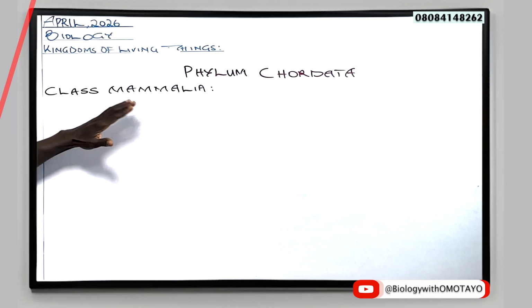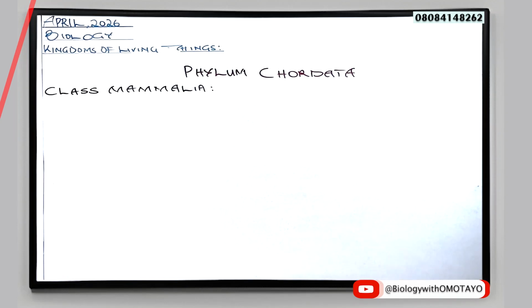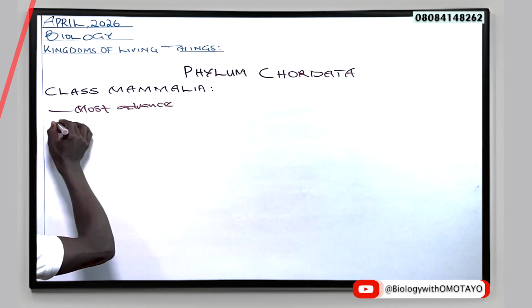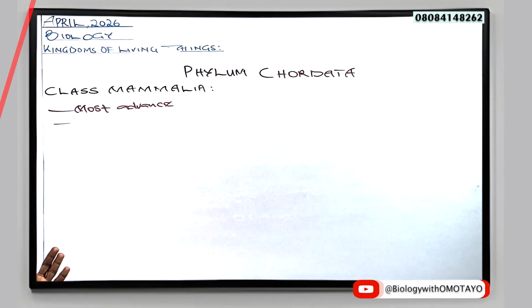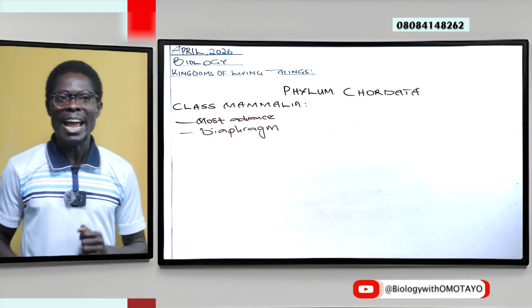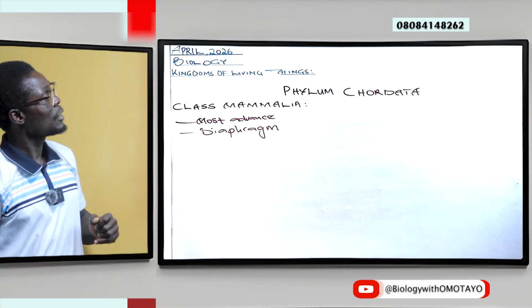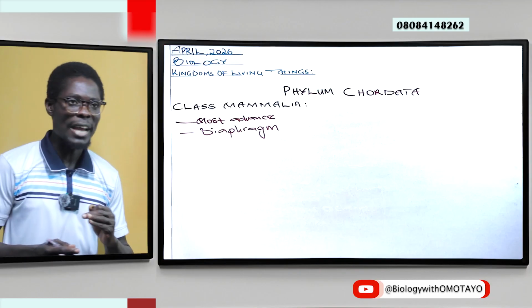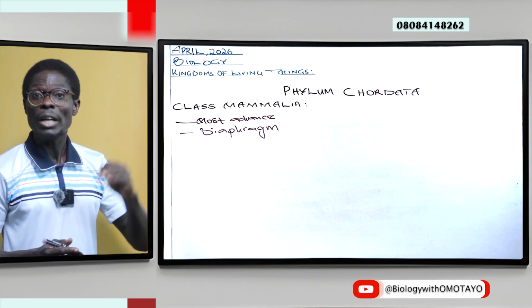Now, for class Mammalia, we have organisms that are referred to as the most advanced in the animal kingdom. Here, the body cavity is divided into two by the diaphragm, a muscular sheet. The diaphragm divides the body into two cavities.